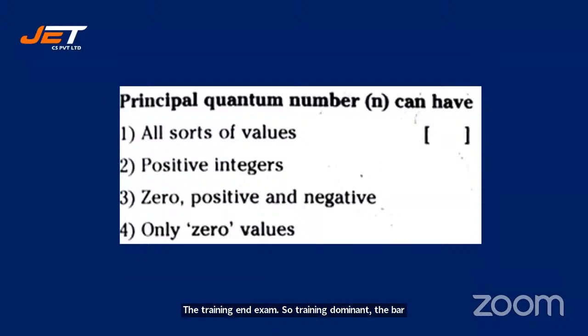Okay, the principal quantum number n can have all sorts of values, positive integers, 0, positive and negative, only 0 values. 3 is also the answer. Okay, 2, 2, 3. Harshvardhan says 2, Bhavna says 3, Jyoti says 2, sir. Sidhu says 2, Shreshna says 3. For the principal quantum number, Shreshna, can it be negative?